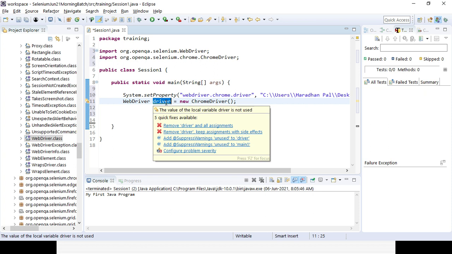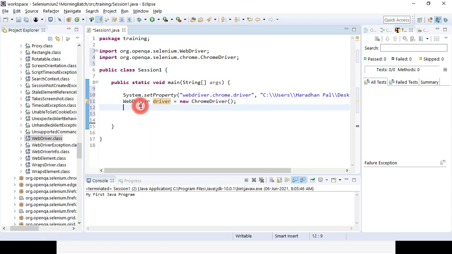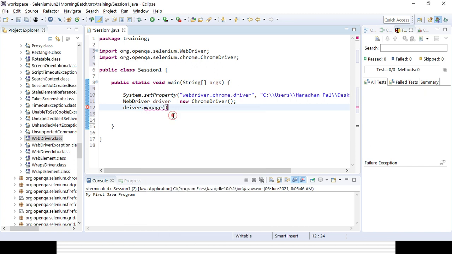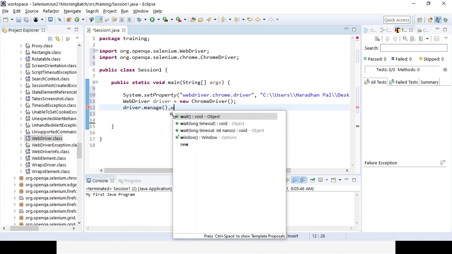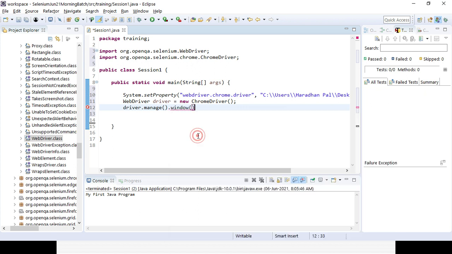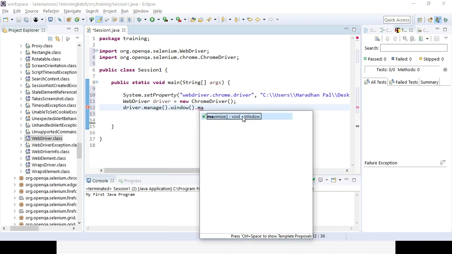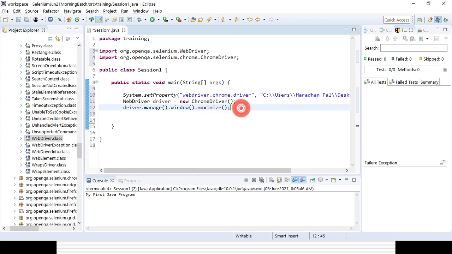With that instance, now I can maximize the window. So driver dot window, and if you just type, all the methods will come one by one. driver.manage().window().maximize(). That is the command. A few of the commands you need to remember, but as you practice more, you can definitely recapture them easily.